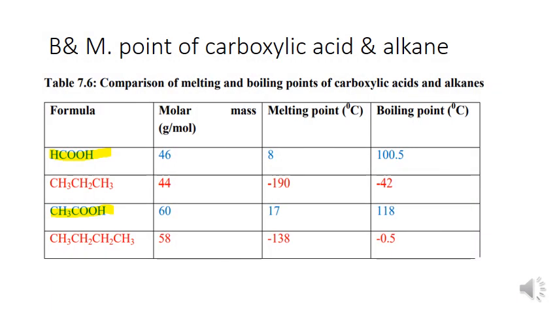Also, this is the boiling point of carboxylic acids and alkanes. For carboxylic acids, as the molecular mass increases, the boiling point increases. You see, this is for alkanes. For alkanes, the more branched, the lower the boiling point. For this alkane, the boiling point is this one.